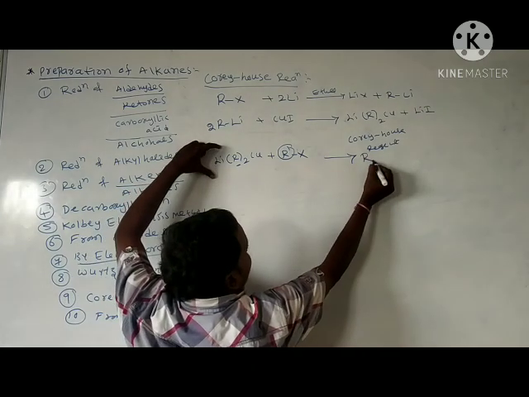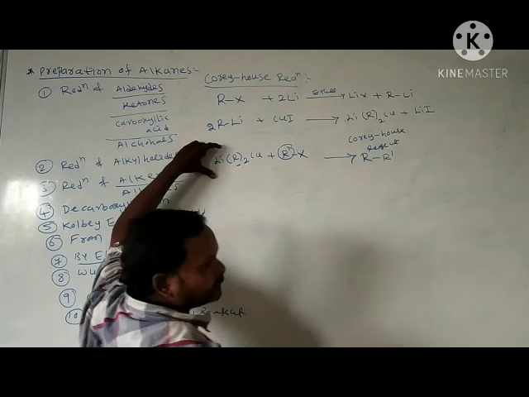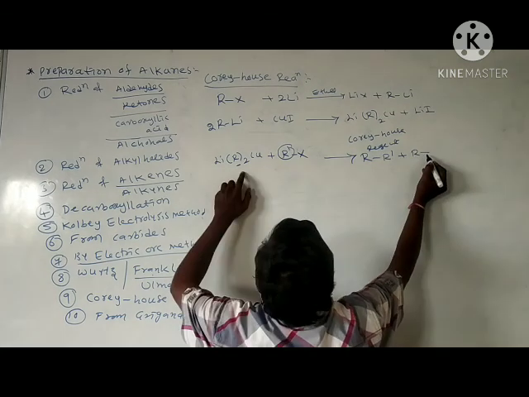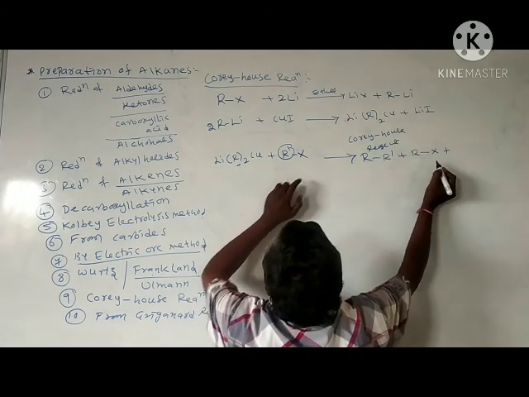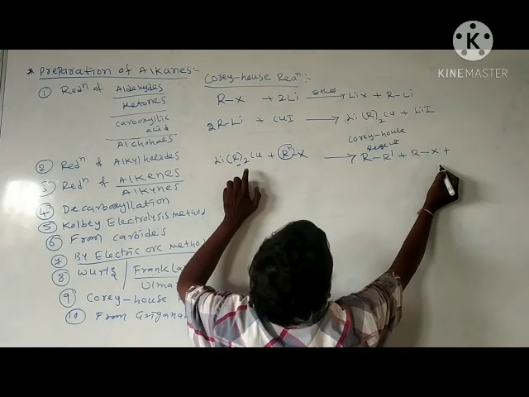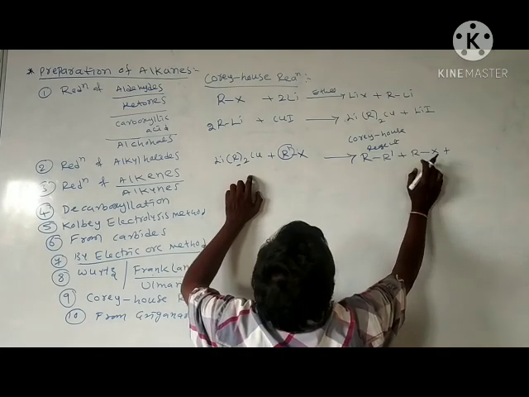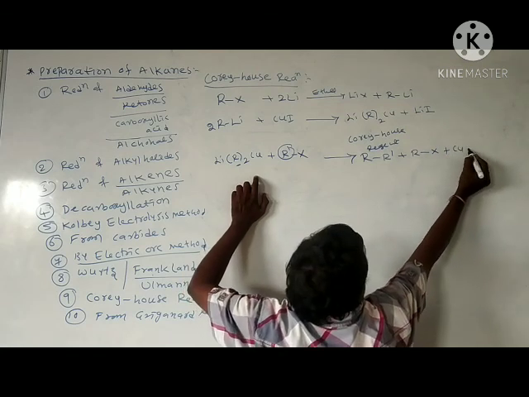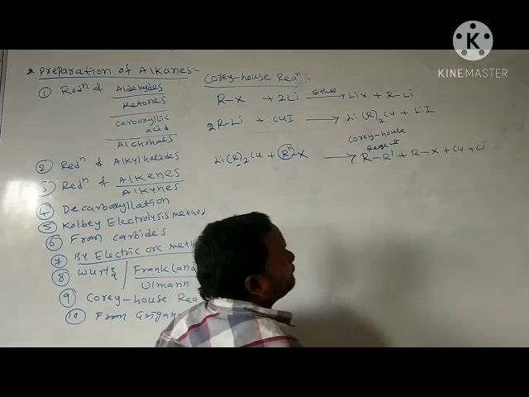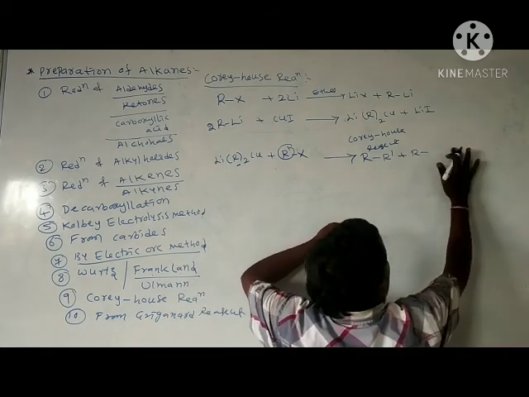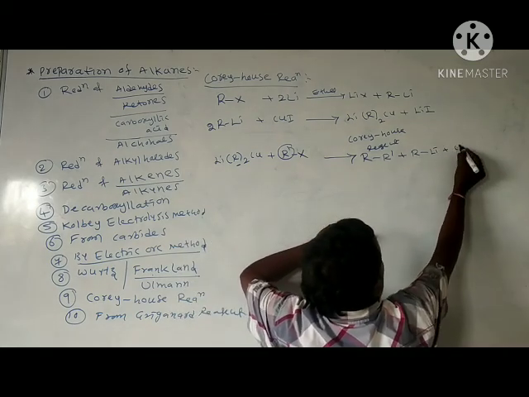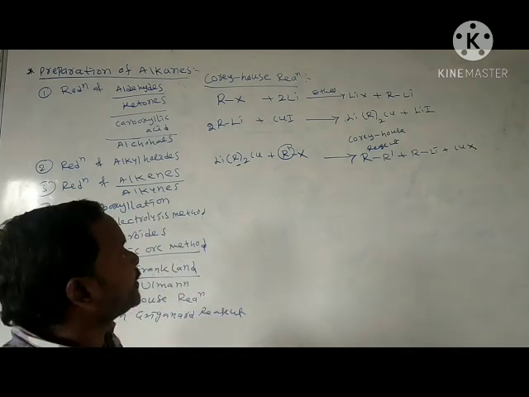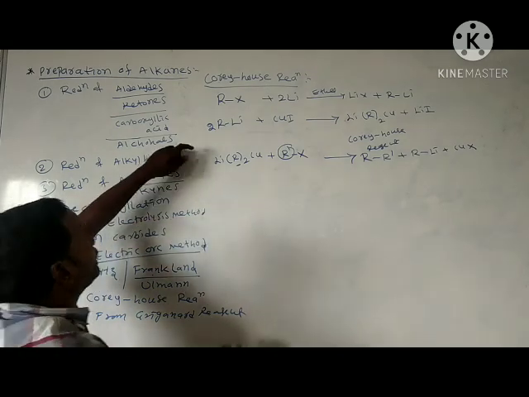That means we get here R-R', we call alkane, along with R, copper plus lithium halide. Or this is also written like this: alkyl lithium, copper, alkyl lithium and copper halide. This is called Corey-House reaction.